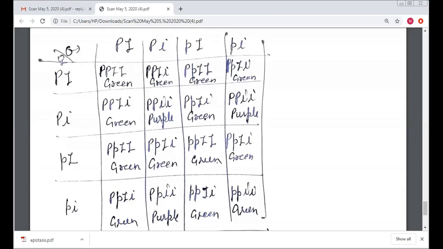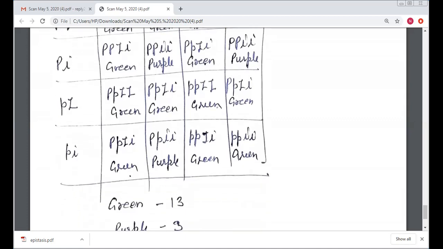And capital P capital I again green, capital P small i green, small p capital I again green, and capital P capital I small i green. Here capital P small i expresses the purple.